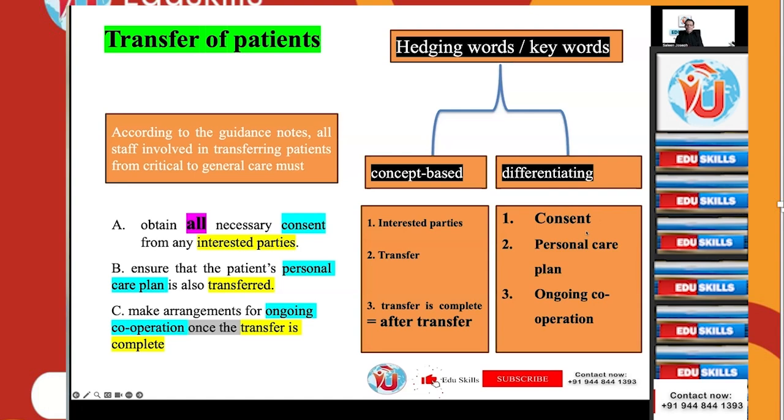Hedging words means keywords. Consent. First one is consent, all necessary consent. Second one is personal care plan. Third one, ongoing cooperation. So these are the differentiating hedging words. So while transfer, should you look into the consent aspect or personal care plan? From your general knowledge, you know, while transferring a patient, what you do? You transfer the care plan as well, right? That's attached to your duty or profession. Naturally, you do it. So even from your general sense, you can understand the answer. You need not go into all these analysis, but we are doing it in detail so that we are able to analytically look into the whole aspect of the competency.